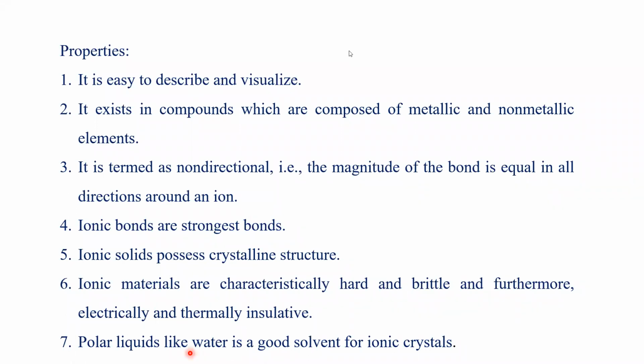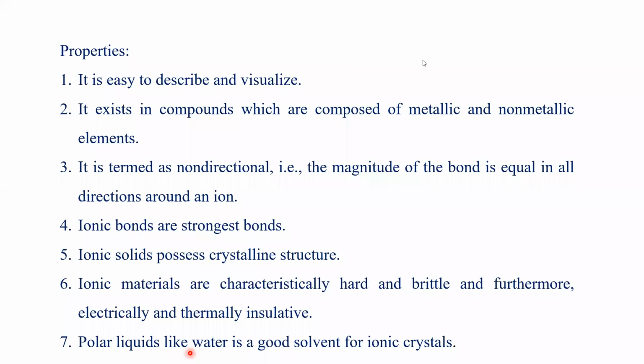Okay, a polar solvent means a solvent whose molecule is converted into a dipole moment. That solvent is called a polar solvent. Water has H plus and OH minus ions. This is actually a dipole, with H plus ions and OH minus ions having some distance between the opposite charges. HCl is also a polar solvent. This type of solvent easily dissolves ionic solids. So these are the characteristics or properties of ionic elements.